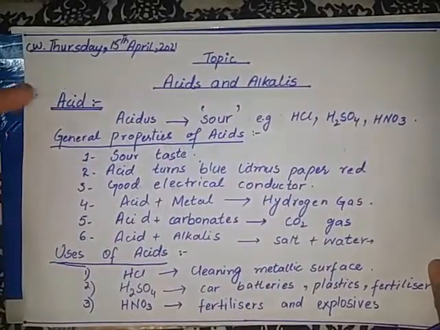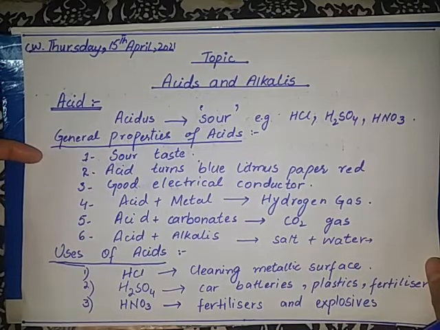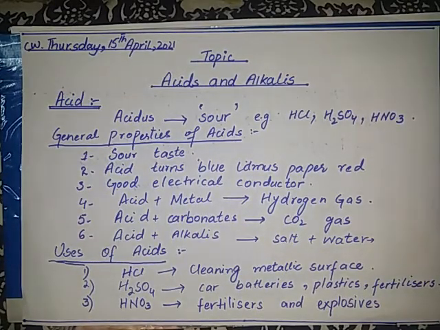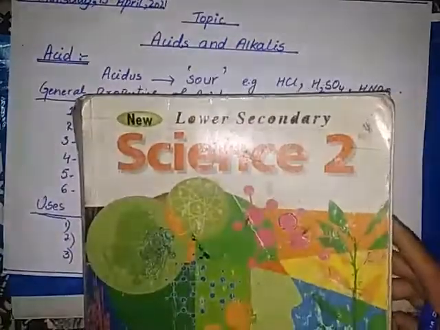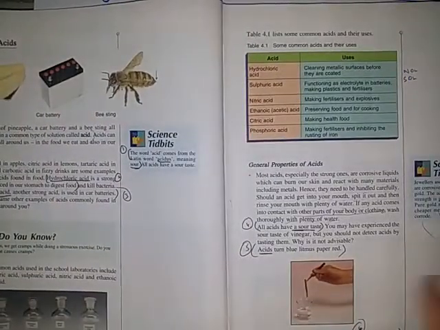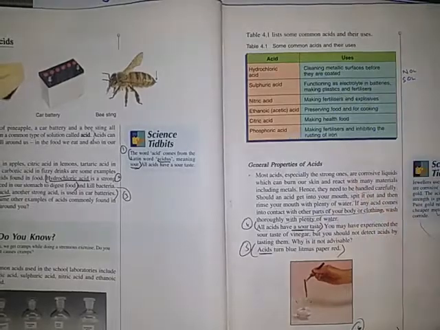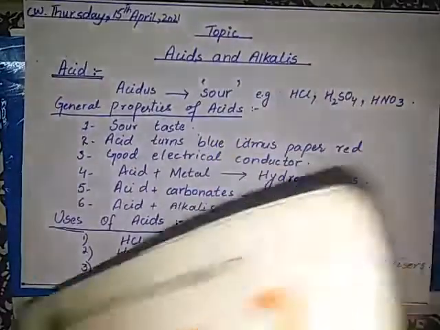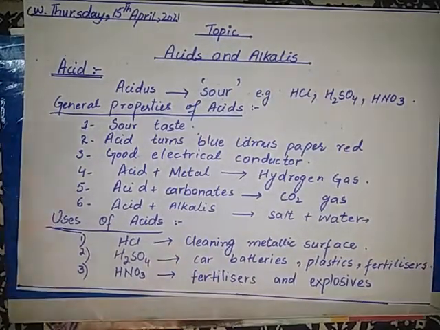Your classwork is to write the definition of acid, and then write some general important properties of acid, and then uses of acid. Students, open your book, that is Lower Secondary Science 2 for grade 7. We have started our chapter, which is acids and alkalis. I have explained all about the acids. Your classwork is to write some important uses and some general properties of acid. So this is all about your today's lecture. Do your work in your copies and then send me your work.